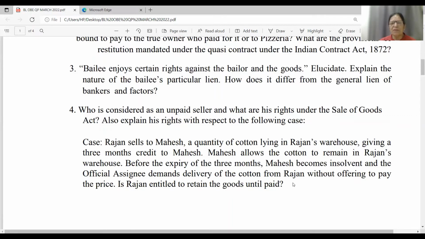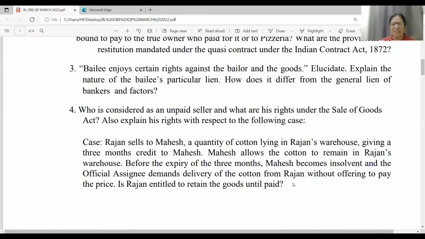And then friends, unpaid seller has certain rights against the goods: when the ownership has passed, and when the ownership has not passed. When the ownership has passed, he has got 3 rights: right of lien, right of stoppage of goods in transit, and right of resale. And when the ownership has not passed, he has 1 right only, which is the right to withhold the delivery of goods. So friends, for all these answers, you can refer to my video under the Sale of Goods Act.